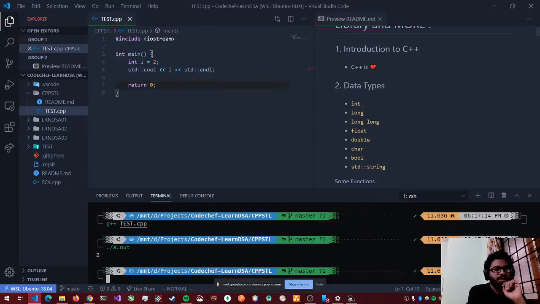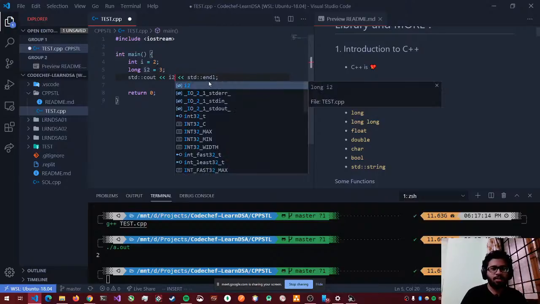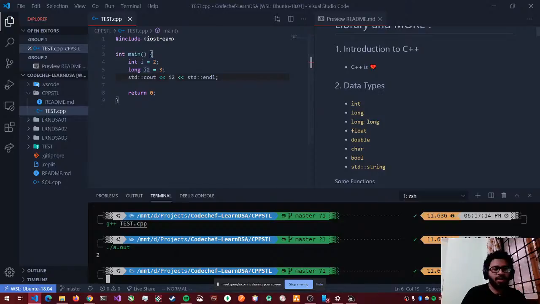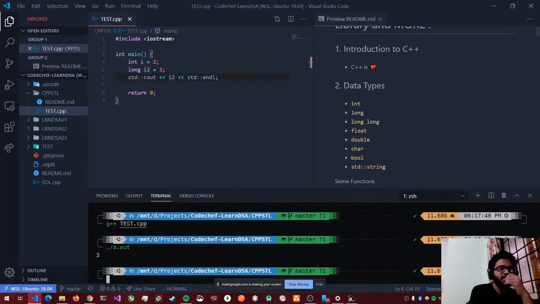When I run it, I get an output which says that the value is 2. So that was an integer. How do you define a long? You say long l2 is equal to 3, and instead I print l2, and it just works, right? Let's compile and run. It says now that it's 3. Similarly, int and long work for integer values, non-fractional numbers, from negative to positive numbers, right?